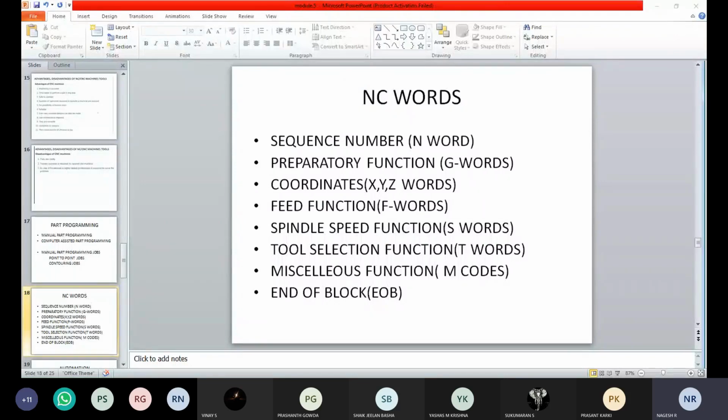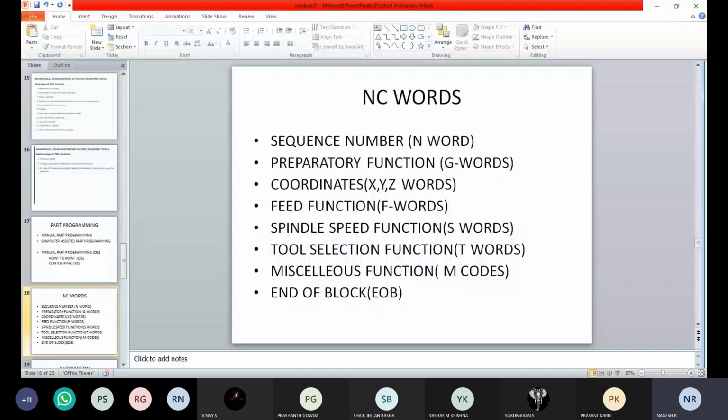Okay, so these are the different codes we are going to use in NC machines or CNC machines. From this set of codes, the machine takes the instructions, and the manufacturing operation gets carried out.